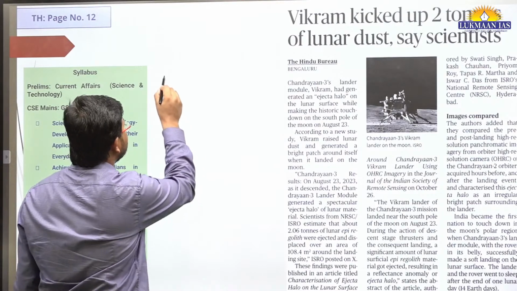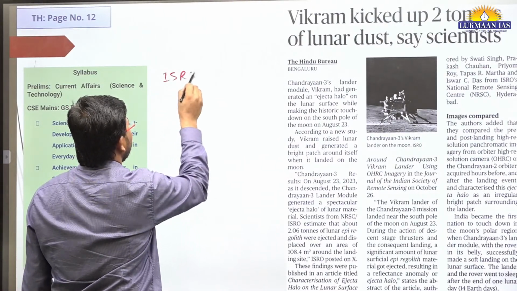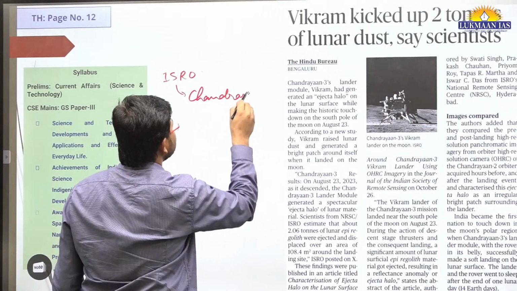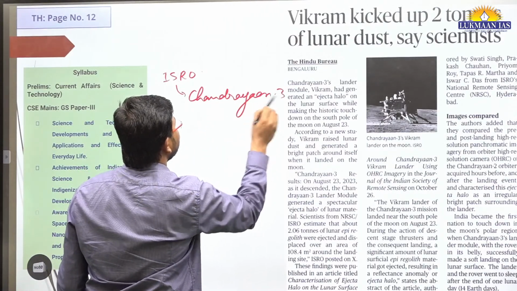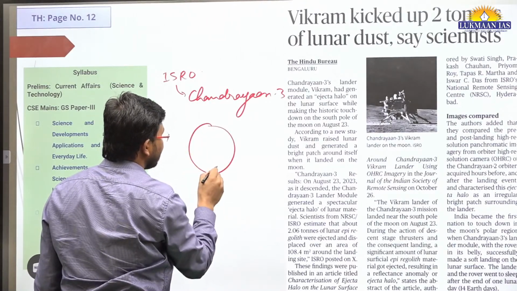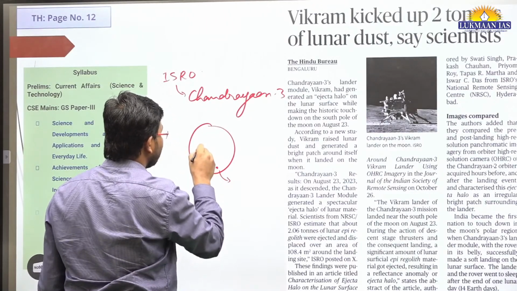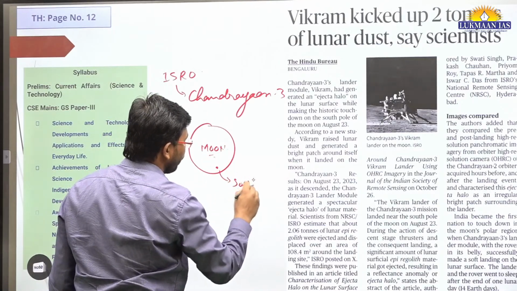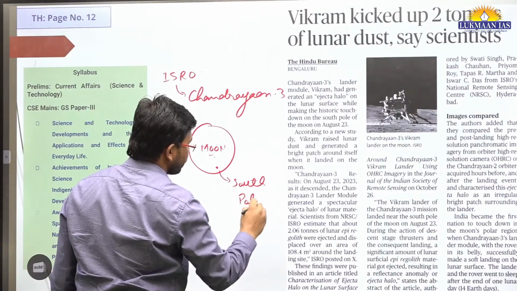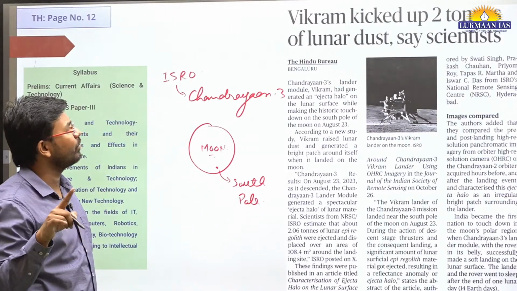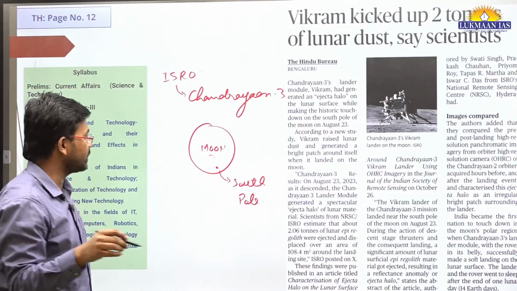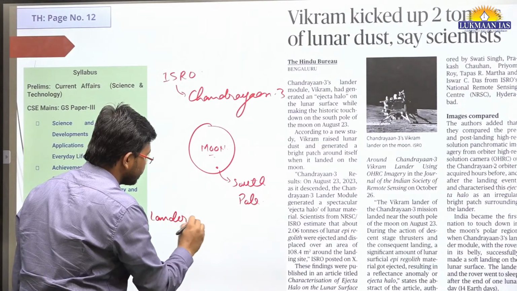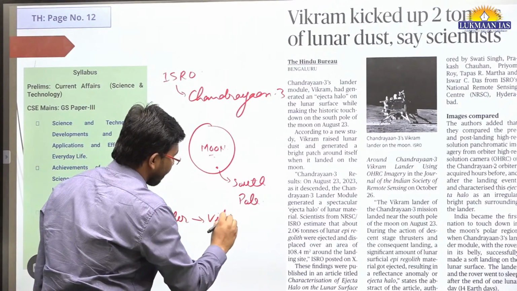As we know, the Indian Space Research Organization, ISRO, has sent the Chandrayaan 3 mission. This Chandrayaan 3 mission has landed on the south pole of the moon. Let's say this is the moon. The landing activity was done by a lander module, which is known as the Vikram lander.